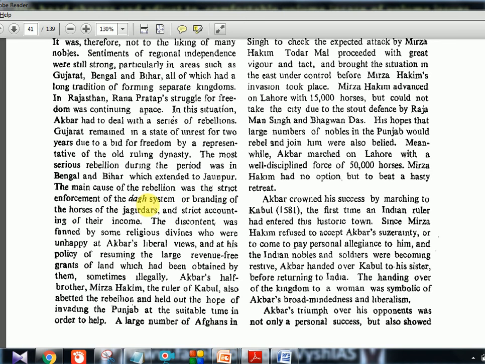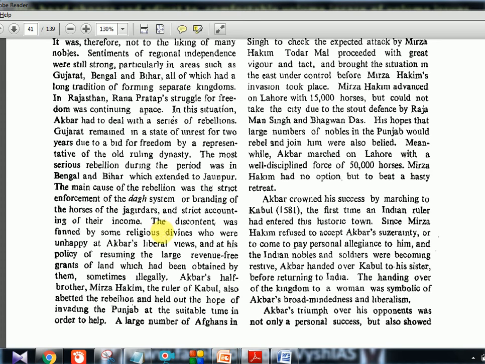But here the main cause of the rebellion was the strict enforcement of the dagh system, or branding of the horses of the Jagirdars, and strict accounting of their income. Before Akbar's time, nothing was accounted properly. But now it is strict accounting: how much revenue, how much land to be given, everything was noted down. So that is why nobles were unhappy. Dagh system, very important. Right from Alauddin Khilji's time to Sher Shah's time to Akbar's time, it is followed.